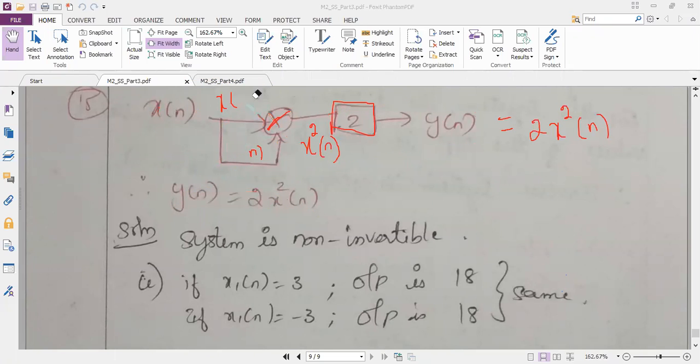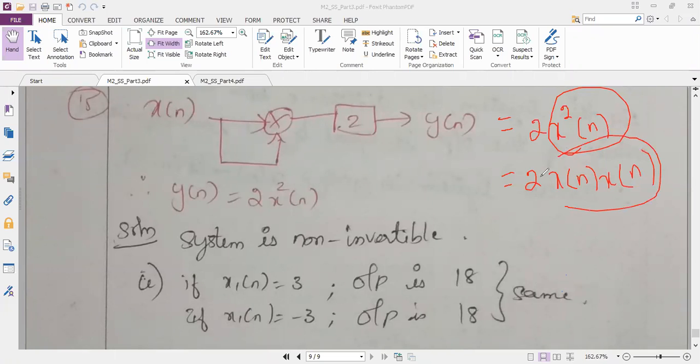Yes, ma'am. Now, I already gave you the hint: I should have only a single x of n. Here the 2x of n is not separately given, it is hidden. If I split it as x of n into x of n, I can say there are products of x of n. If products of x of n are present in the question, then definitely it is non-invertible.